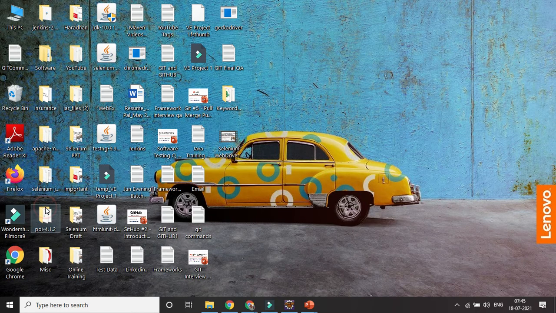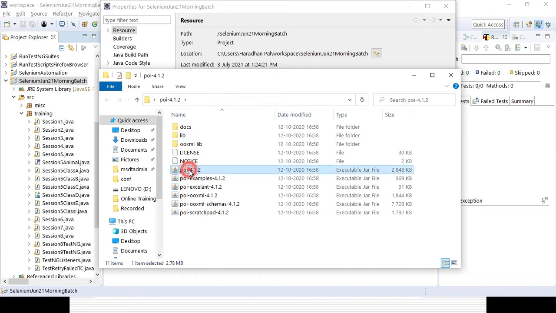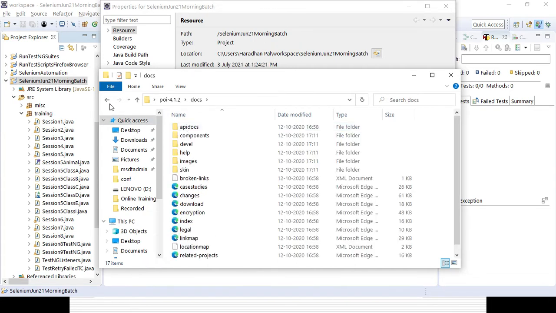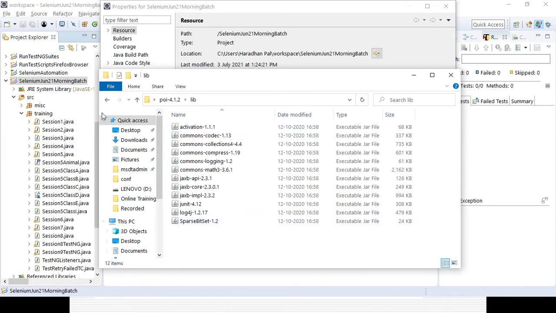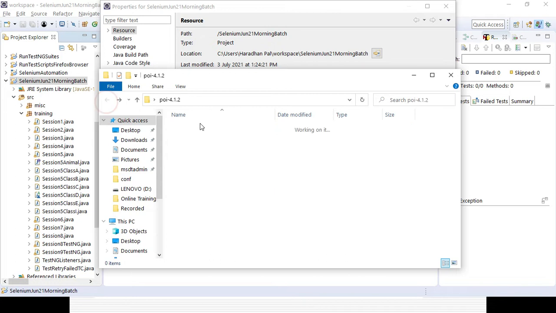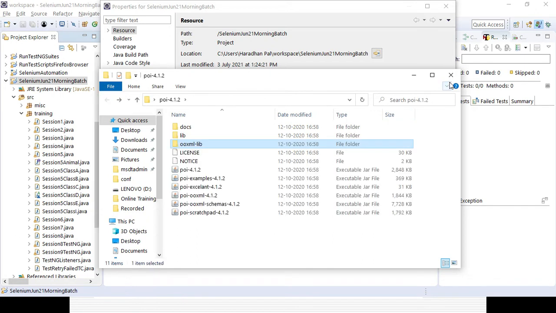You need to add all the jar files. So these are the jar files you need to add to your project, and also you need to go to the other folders in case any jar file is available. In the folder where there is no jar file, the library folder of the jar file you can add to the project. Similarly you can go to the OXML lib folder and add it too, so that reading and writing your data will be successful.